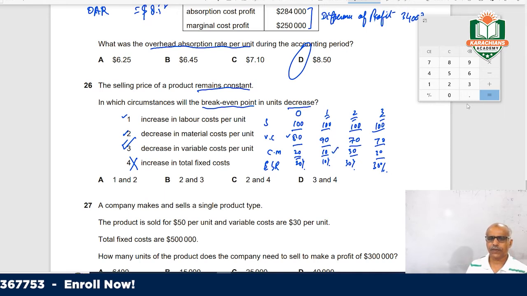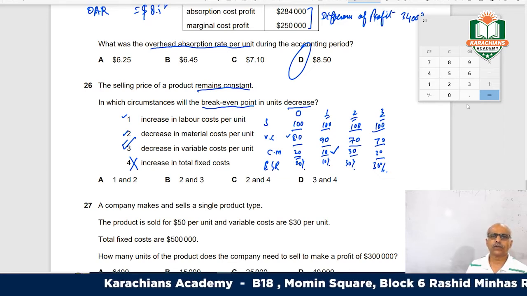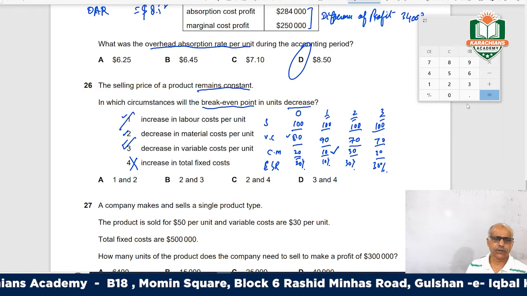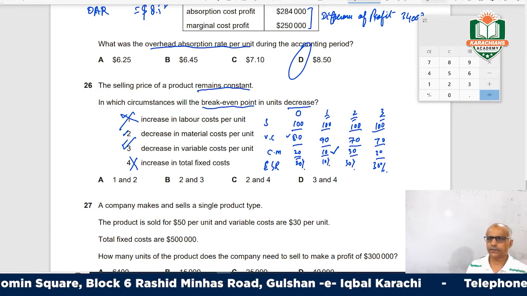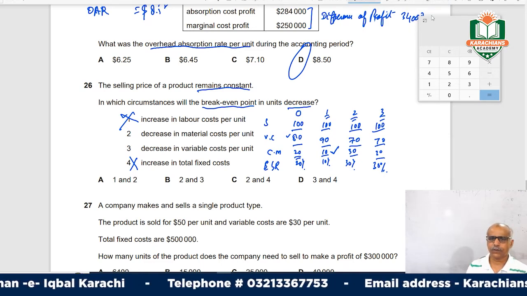is decreasing. When labor cost is increasing, the contribution margin is decreasing. Contribution margin is decreasing, then you have to sell more, so this option is not applicable, right? This option is not applicable.